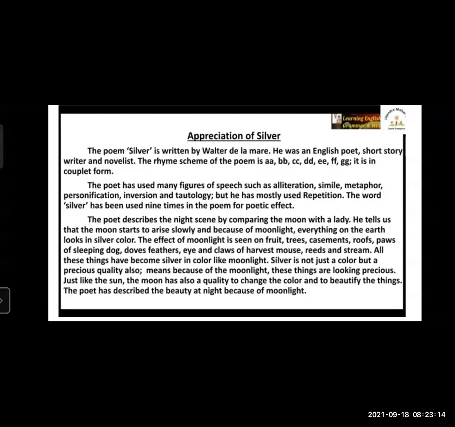These all show the effect of repetition of the word silver in the poem. So this is for the special poetic effect, or a magical effect of the silver moonlight. The poet used the word silver 9 times in the poem. So these are the poetic devices from the poem.